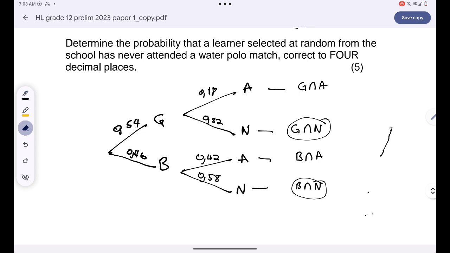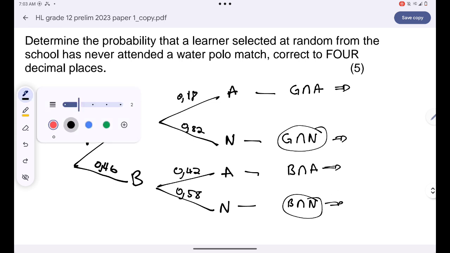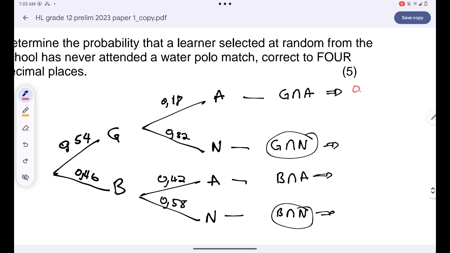Now, before we calculate, guys, let's find the possible probabilities over here. The probability that a learner is a girl and they attend a polo match is just the product of the two, right? It's just 0.54 multiplied by 0.18. And then the learner that is a girl and they've never attended a polo match, it's 0.54 multiplied by 0.82.